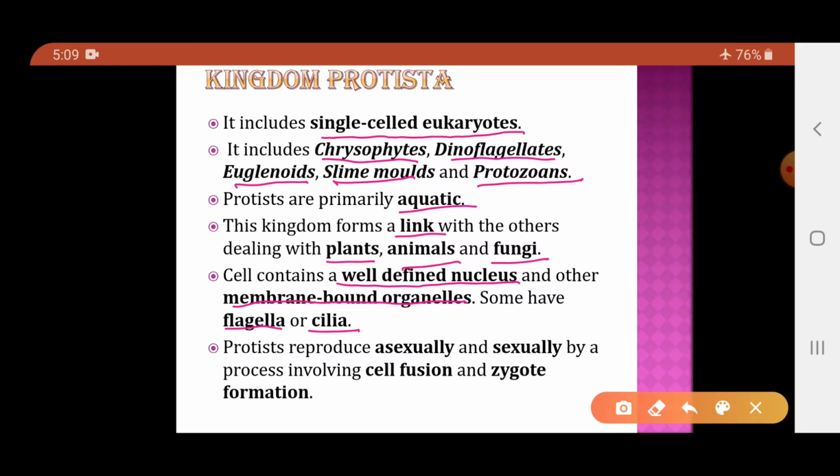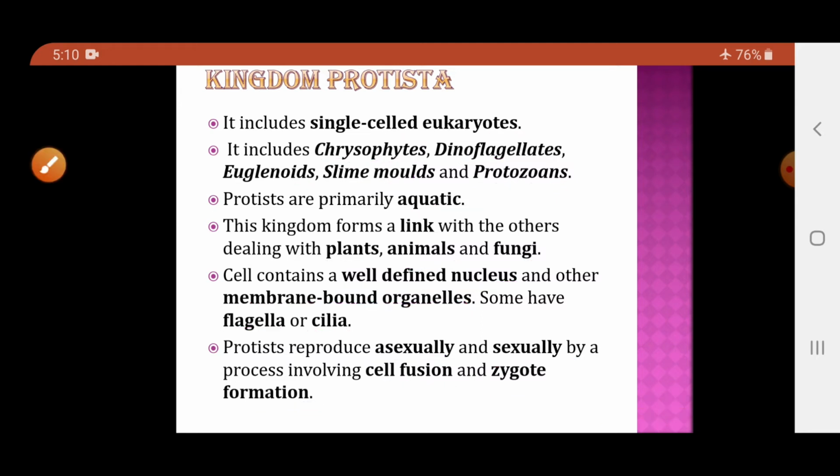Now, how do the protists reproduce? They reproduce asexually, and they may also reproduce sexually. If they undergo sexual reproduction, then first of all there will be fusion of the cells, and once the cell fusion occurs, that is, once fertilization occurs, there will be the formation of a zygote. So these are the general characteristics of the kingdom Protista.